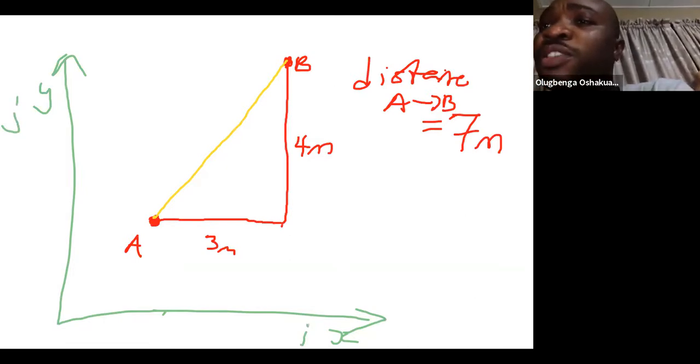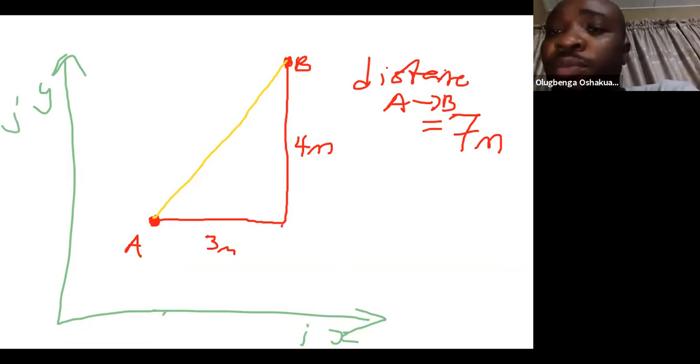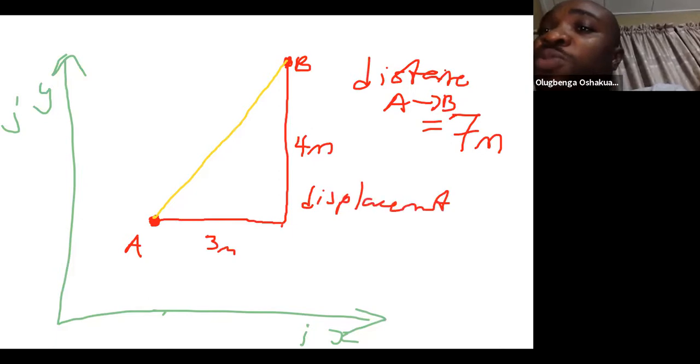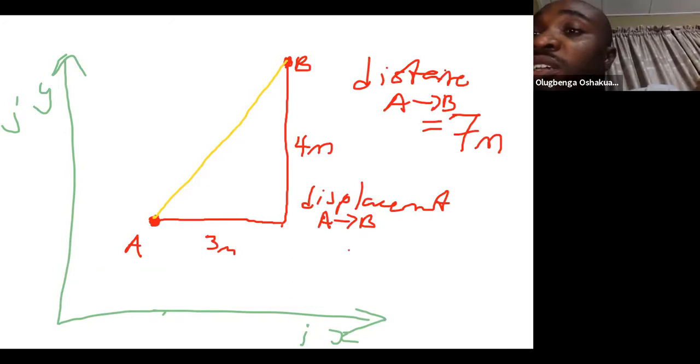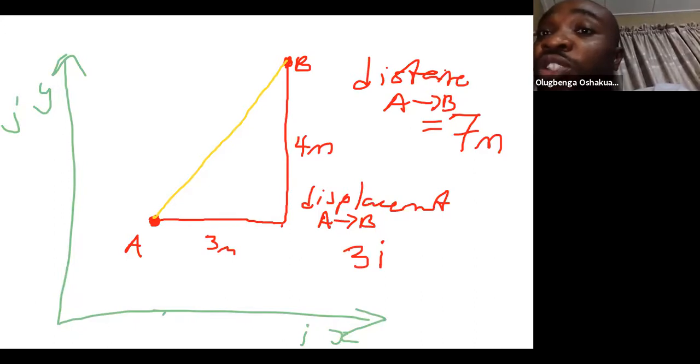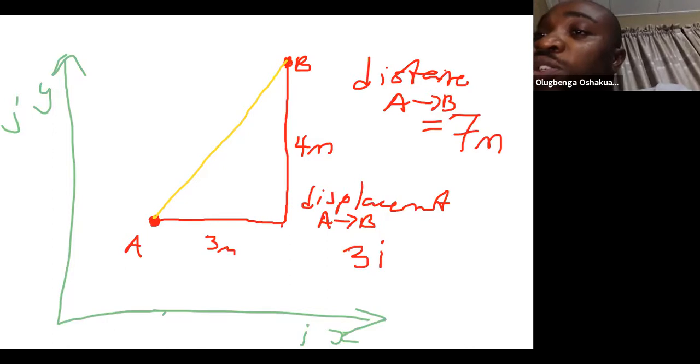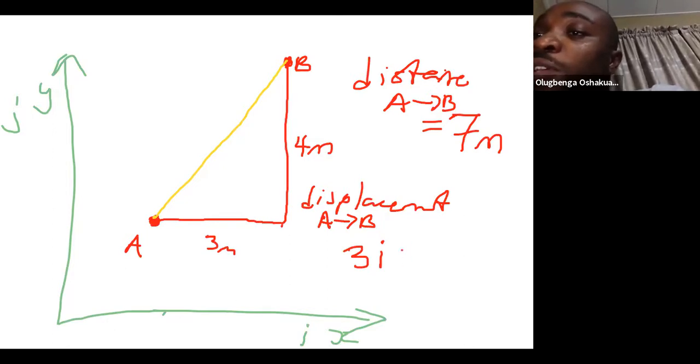And this displacement A to B can be described as 3i, because it moved 3 meters to the right, plus 4j meters, because it moved 4 meters upwards.